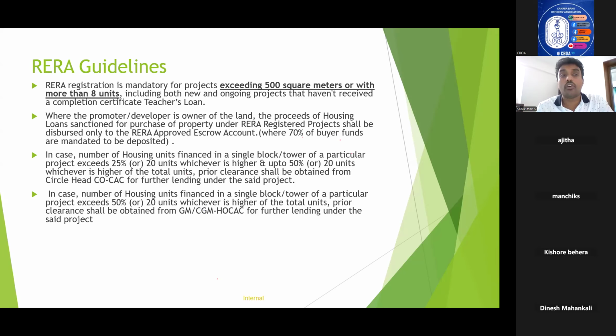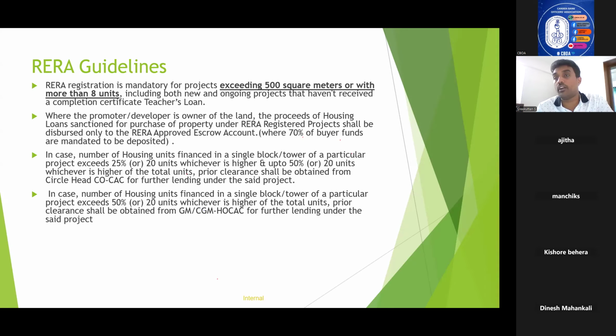Okay. So for which projects is the RERA guideline applicable? This is very important from the exam point of view. That is, RERA registration is mandatory for projects exceeding 500 square meters or with more than 8 units.